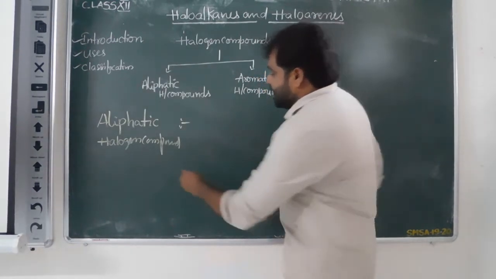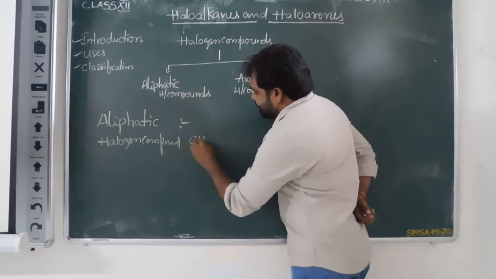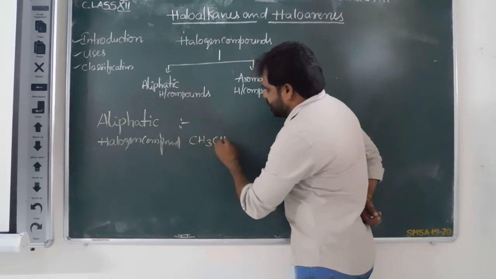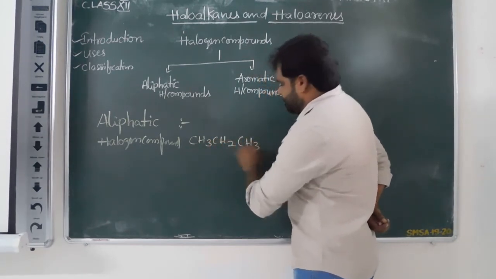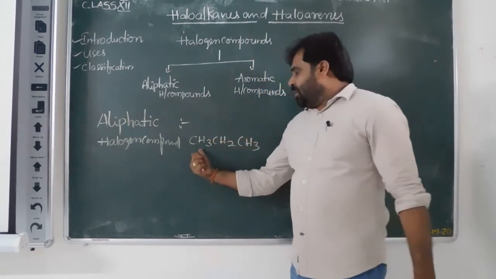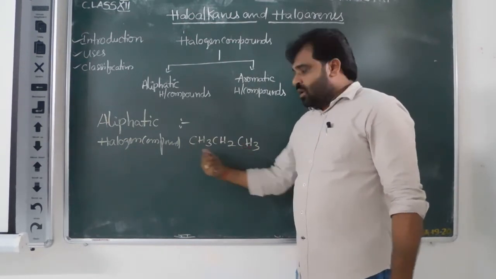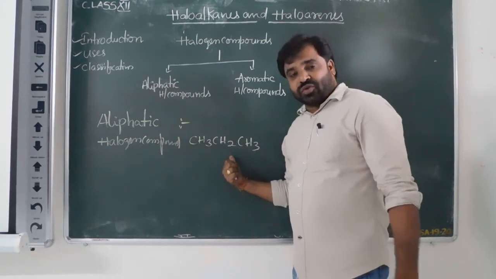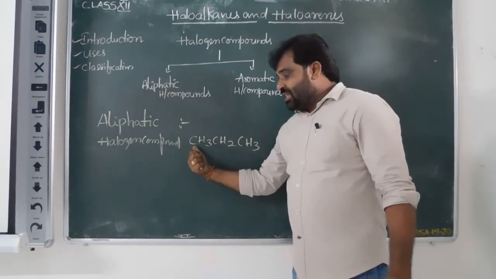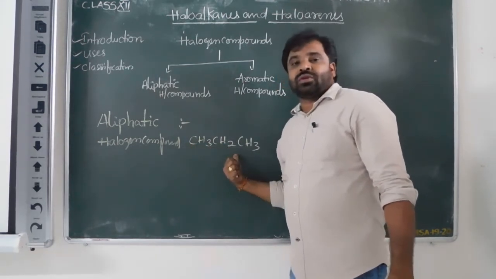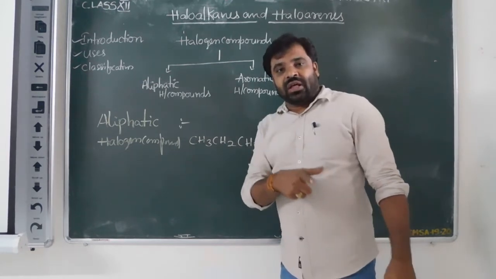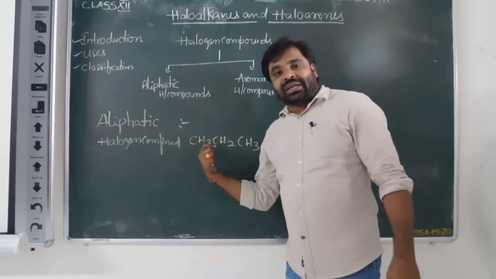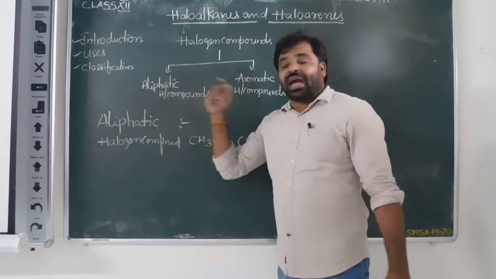For example, this is the aliphatic CH3, CH2, CH3. Name of this formula, propane. This looks like a chain. That is an aliphatic carbon compound. In case these carbon compounds have any halogen, then only can they be called aliphatic halogen compounds.